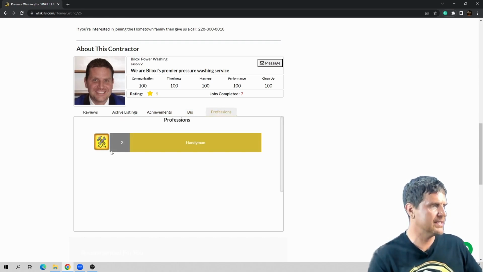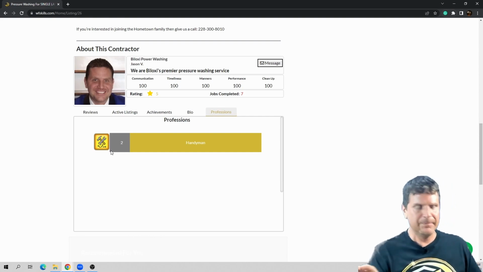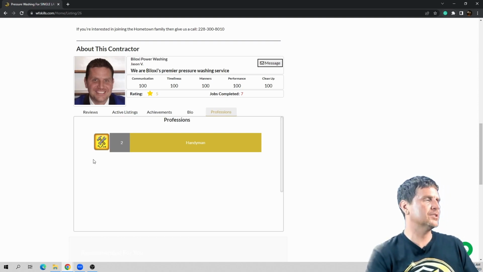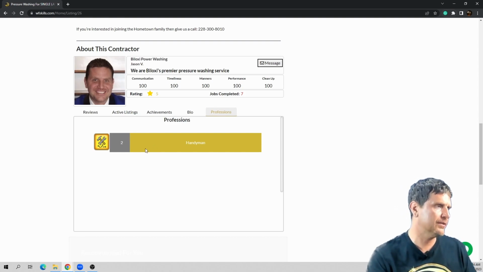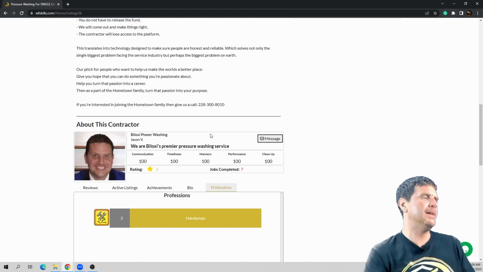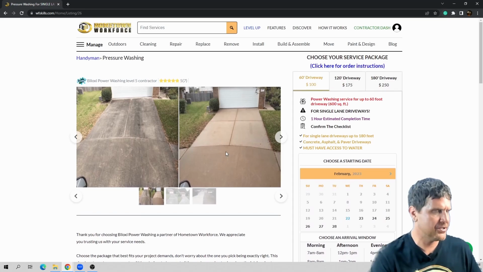And the way this works, this is another game inspired element based on us playing the game of life with the Big Chief. That's another long story. So every 25 jobs a contractor completes with a 4.8 star rating or above, they get a level on their professions. So you can really see a lot about the contractor. You can also message the contractor if you have questions pertaining to the service.